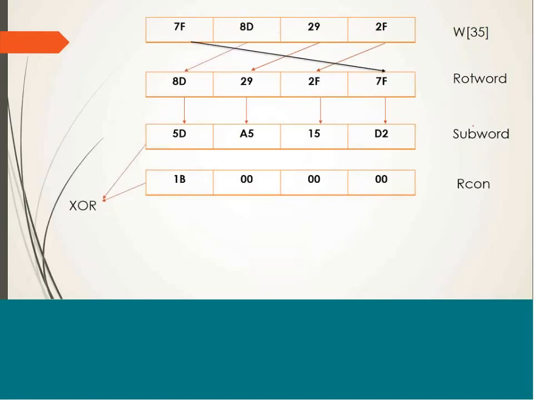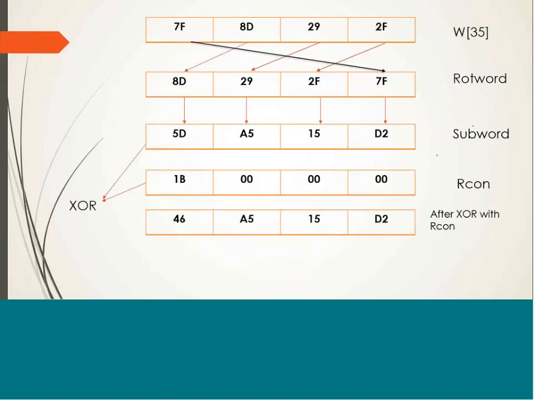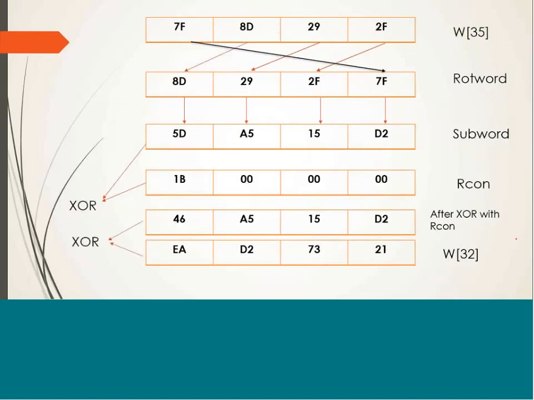We XOR these two words. After the XOR, we get this result, which we XOR with the word which is 4 positions back, that is W32. After XORing these two words, we finally get W36.